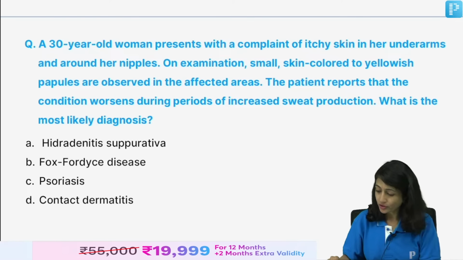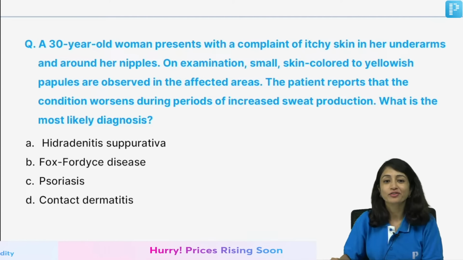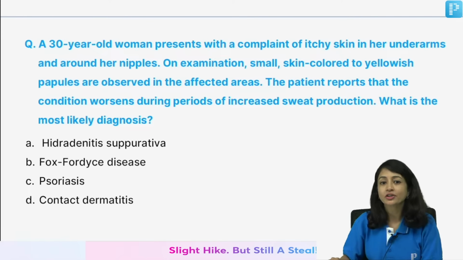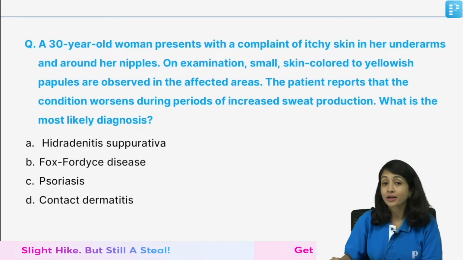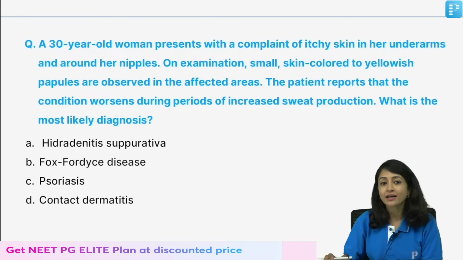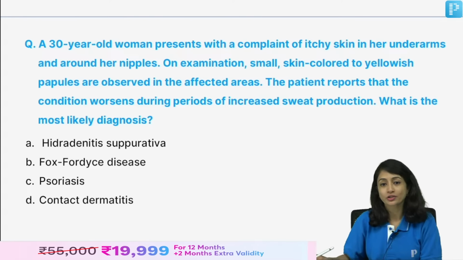Oh my God, all A's. Look at the question carefully, guys. We have lesions in a 30-year-old female in the underarms and around nipples. They are itchy, they are not painful. They are skin colored and yellowish papules and they increase on sweat production.